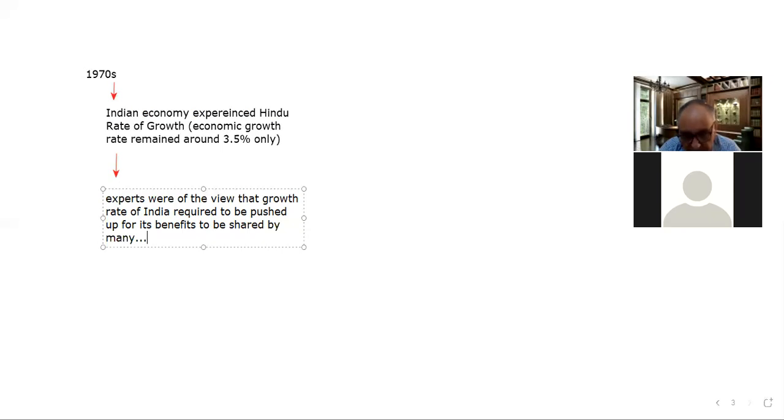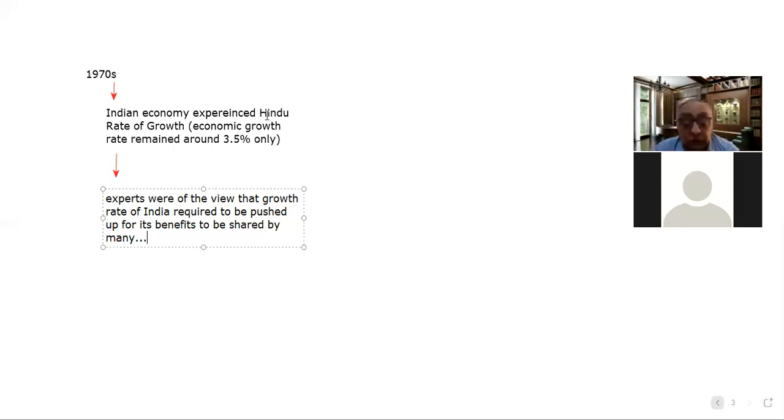We cannot ensure better living, poverty reduction, or a high rate of employment in India, because our economic growth rate is very poor, right? So that was the main point.